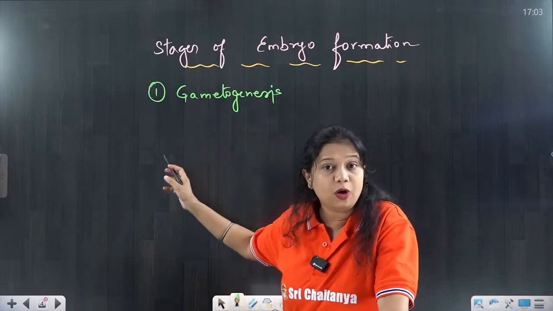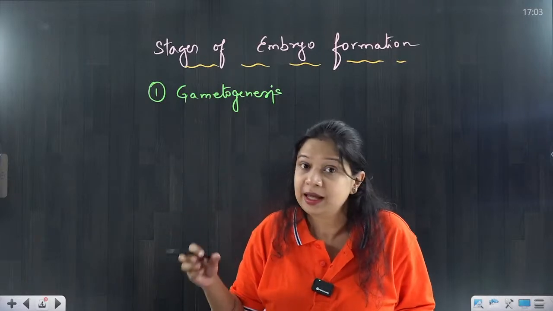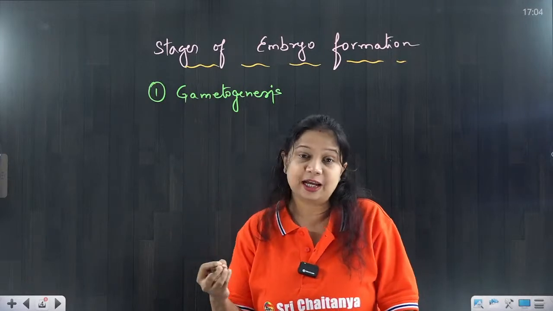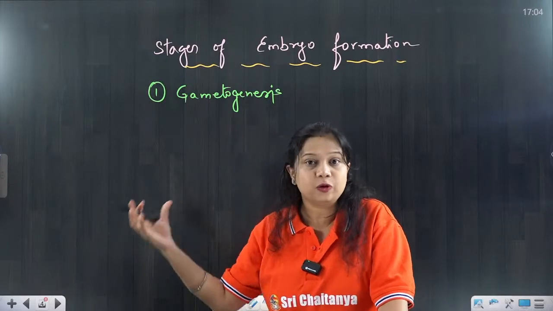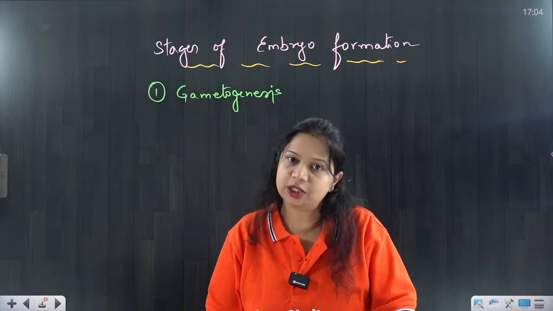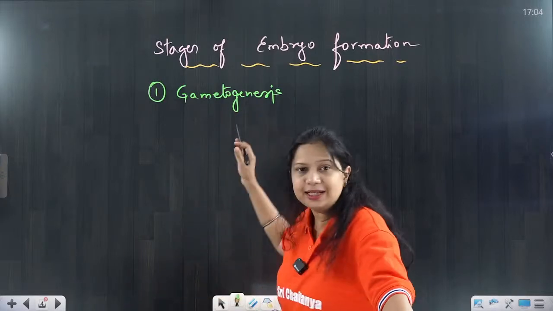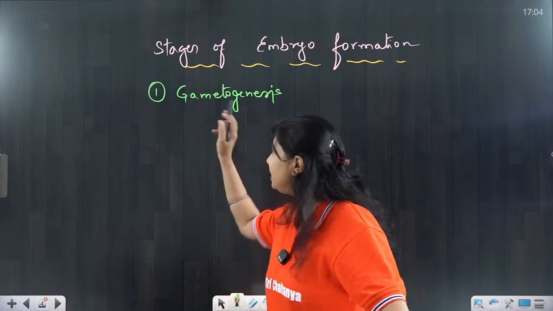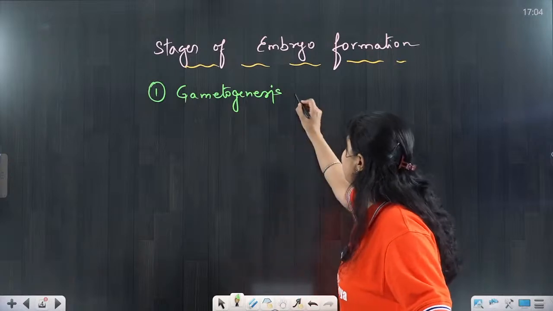Gametogenesis. We already know about the gametes. Gametes are haploid cells carrying the various types of sex chromosomes which further fuse together to form a structure called zygote. So, gamete formation. Genesis means the formation. Gametogenesis is the formation of different types of gametes.